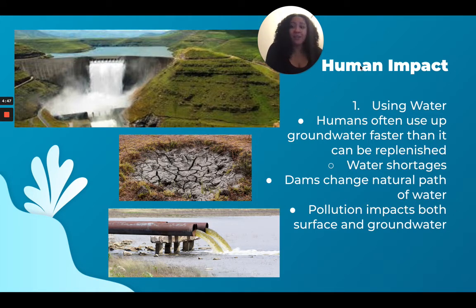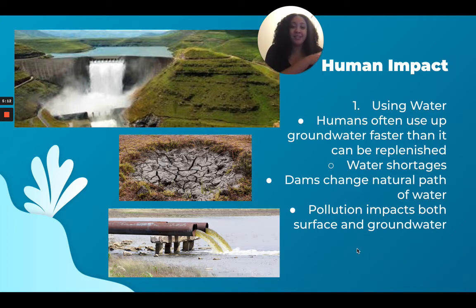And again, we talked about hydroelectric power. We use dams to create that power. Those dams can change the natural path of water, which is, again, unevenly distributing that water, and causing environmental change. And pollution obviously also impacts both the surface and the groundwater.